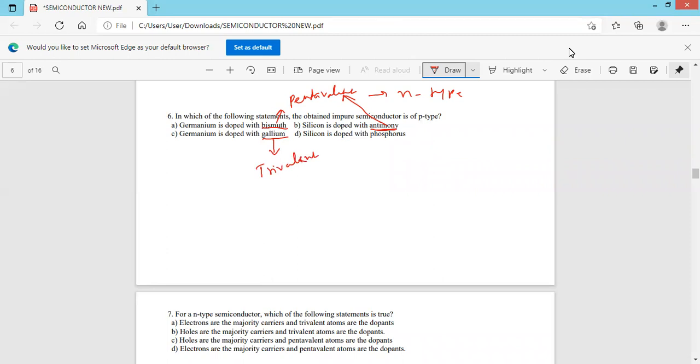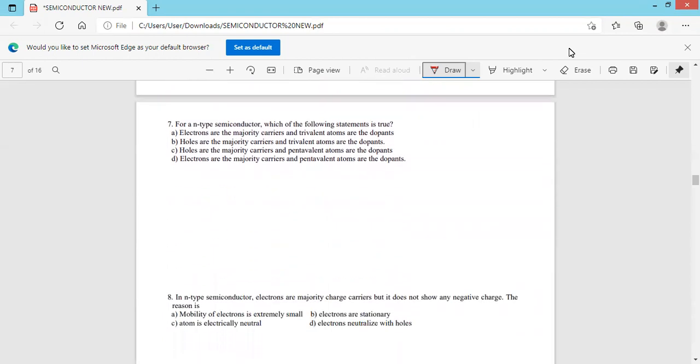So germanium doped with gallium gives rise to P-type semiconductor. And phosphorus is once again pentavalent. Therefore, it also gives rise to N-type. Therefore, option C is correct. Germanium is doped with gallium, a trivalent impurity, which gives rise to the P-type semiconductor.